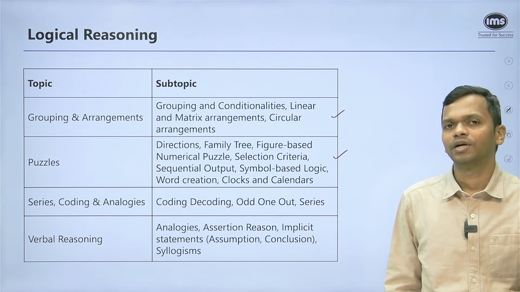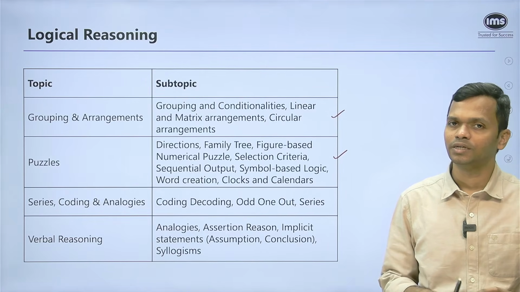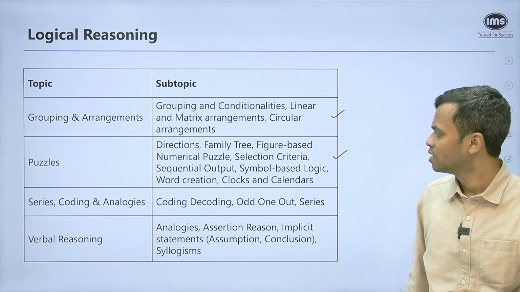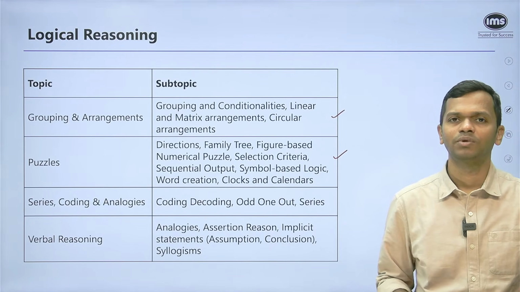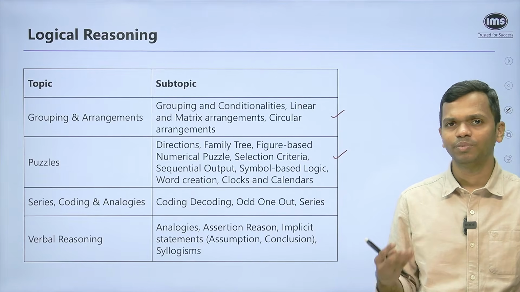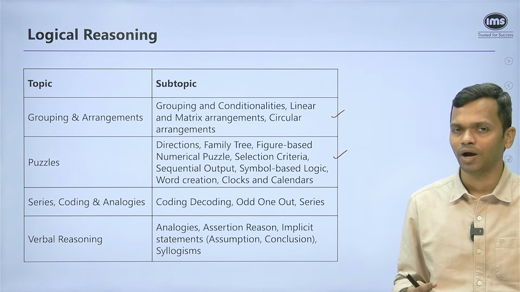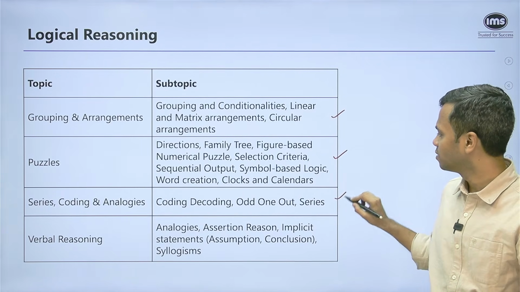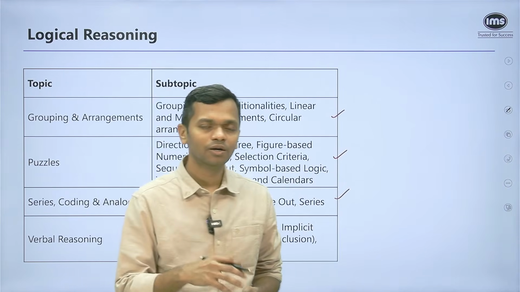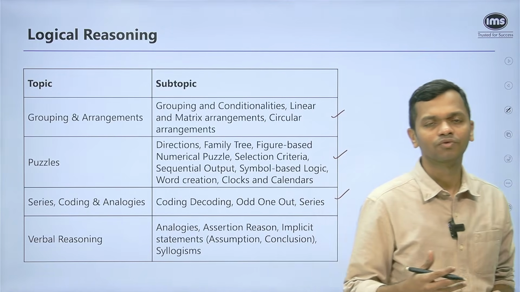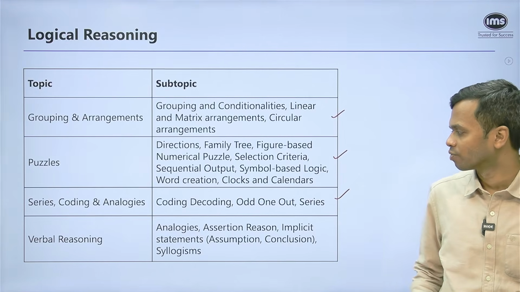Then series and coding and analogies. Again, a lot of questions related to series. It can be completely numeric series or letter series or alphanumeric series kind of a thing. Coding decoding again can be asked in multiple ways. It can be like a one-liner, or it can be different codes that are given. So typically not very difficult, especially if you know the positions of the letters, which is very important as a skill to have to crack these kind of questions. And then in series, it can be what is the next term in the series, or what is the odd term in the series, or standalone odd one out question. So they give you a set of numbers, it can be some words, and you have to figure out which is the odd one out.